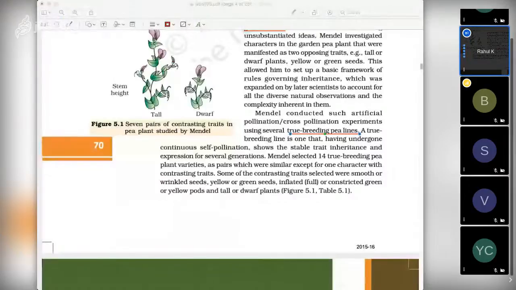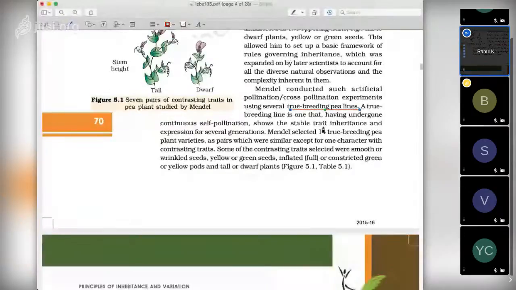So a true breeding line, now this is the question. A true breeding line is one that, having undergone continuous self-pollination, shows stable trait inheritance and expression for several generations. Stable trait inheritance means if it is tall, it is giving only tall, tall, tall. If it is dwarf, it is only giving dwarf, dwarf, dwarf in all the generations. So this is stable trait inheritance.